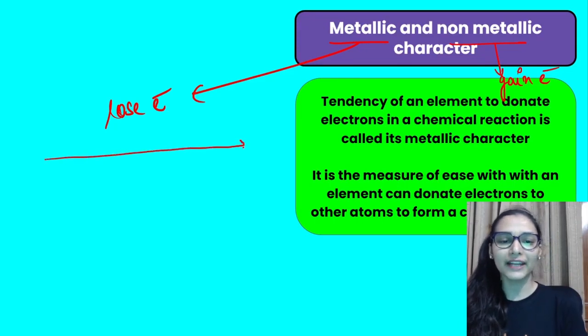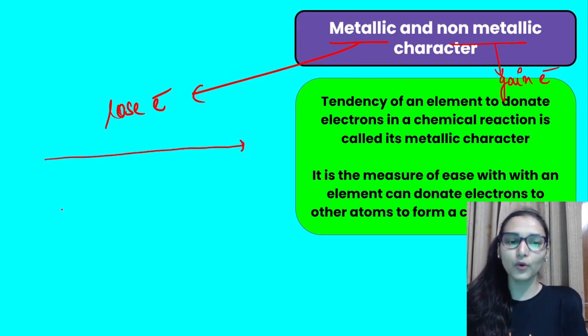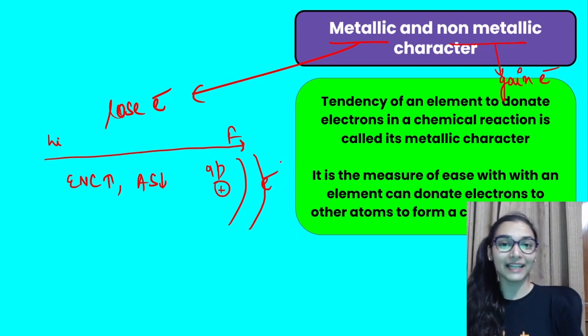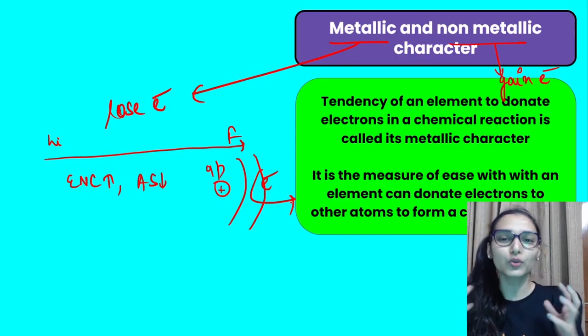Like, going left to right, I know effective nuclear charge is increasing. Yes, atomic size is decreasing. So this is fluorine, let's say this is lithium. Fluorine has 9 protons holding the valence electron very tightly. So in this case fluorine has negligible tendency to lose the electrons.